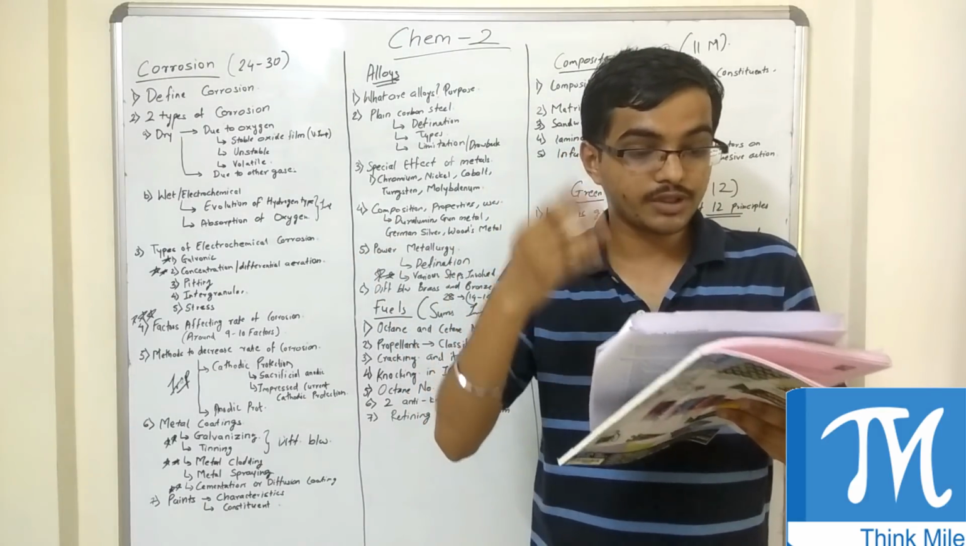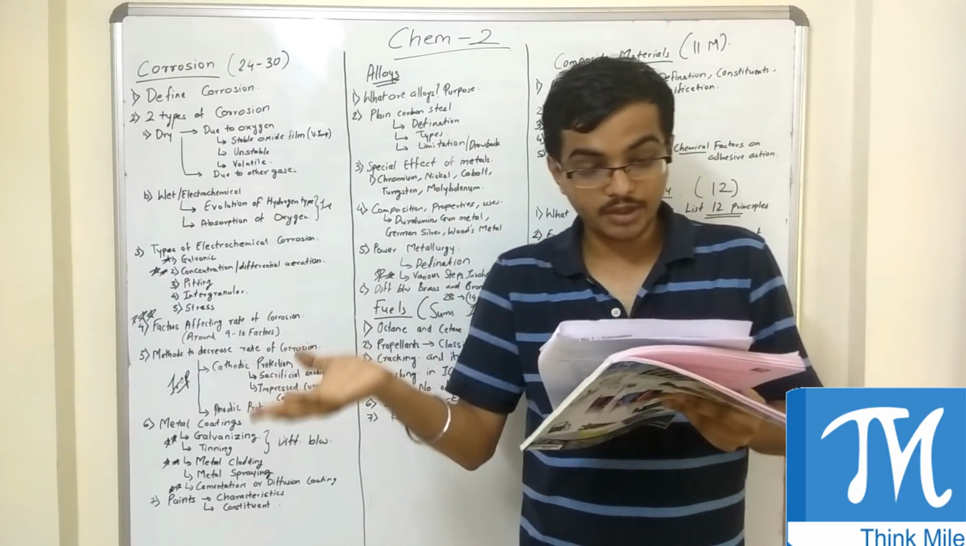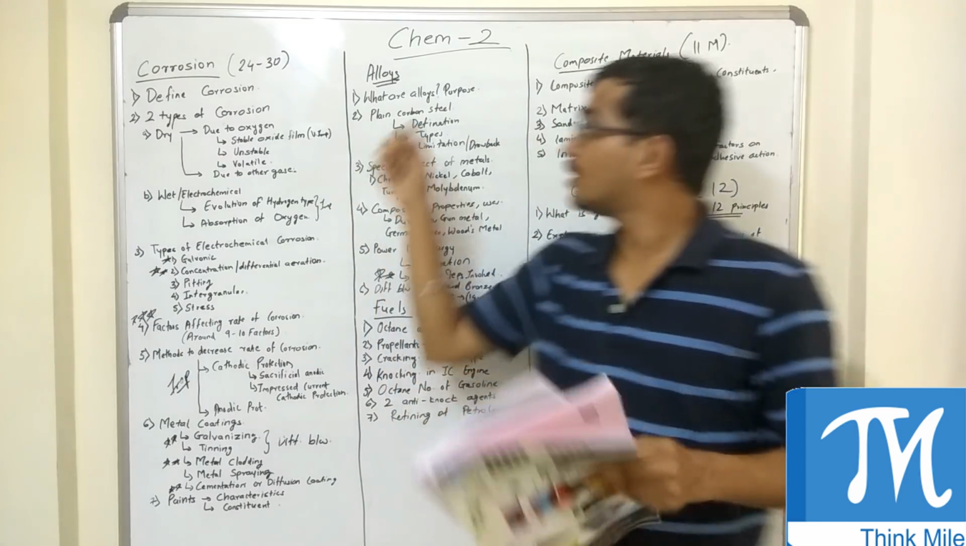And the next question was, how are plain carbon steels classified based on carbon content? What are the drawbacks of plain carbon steel? These are the questions on this.